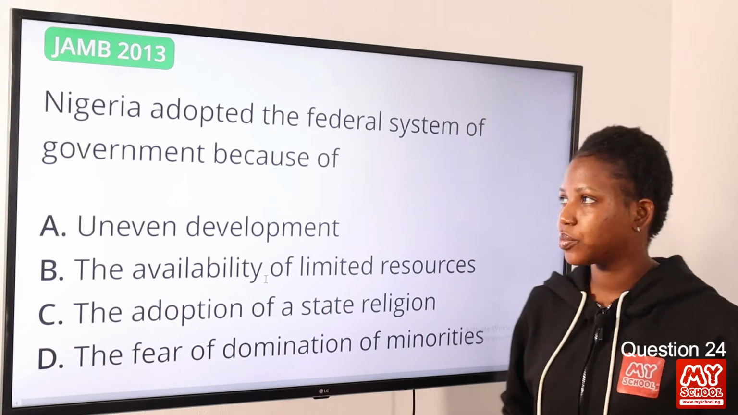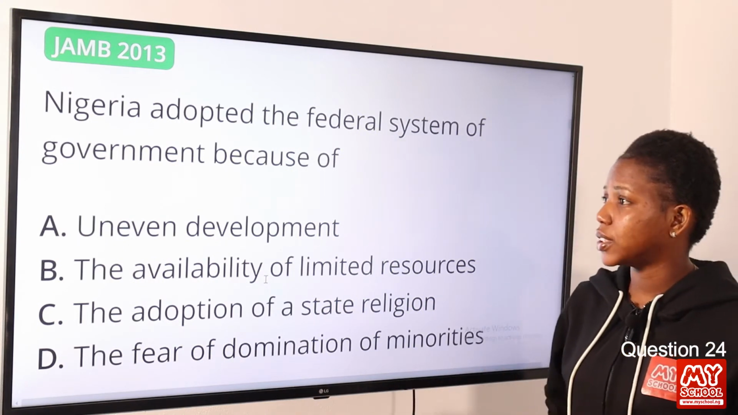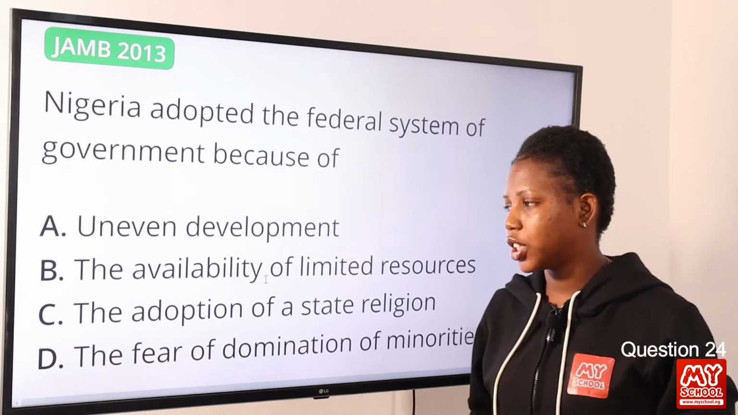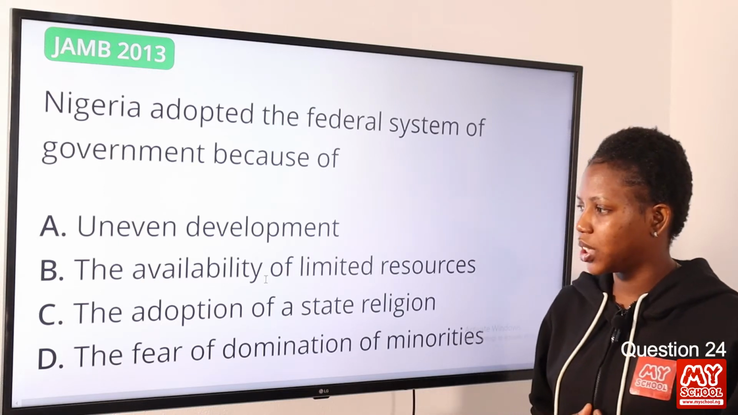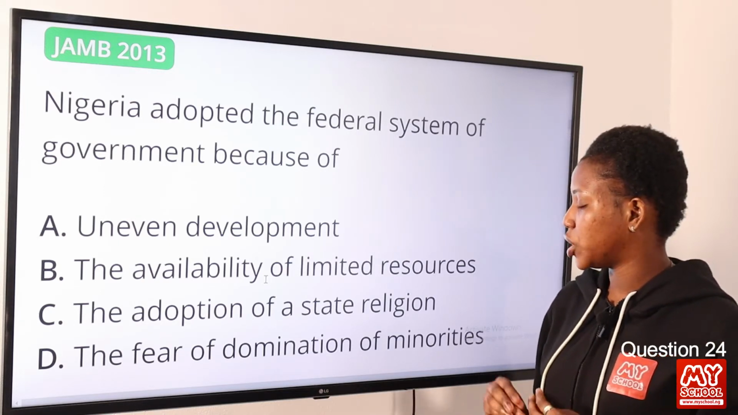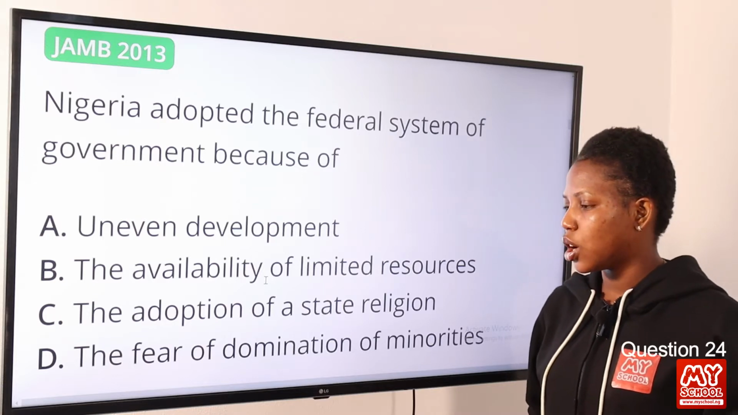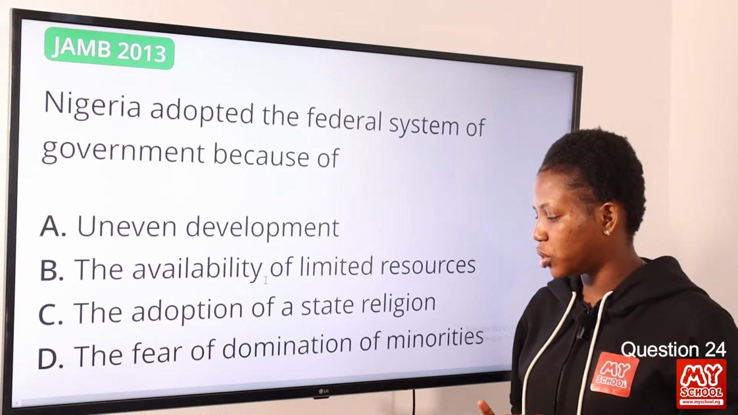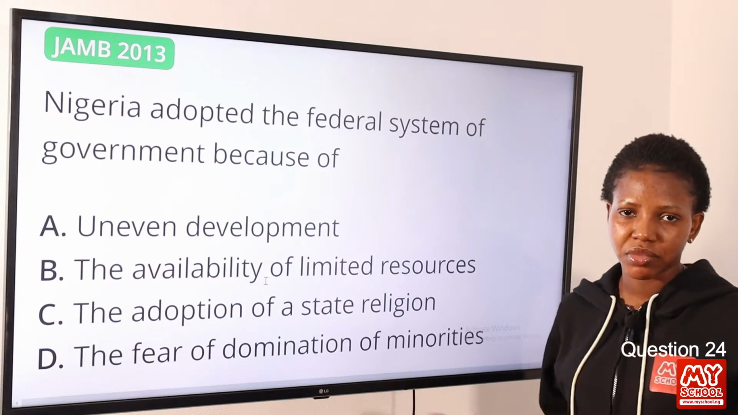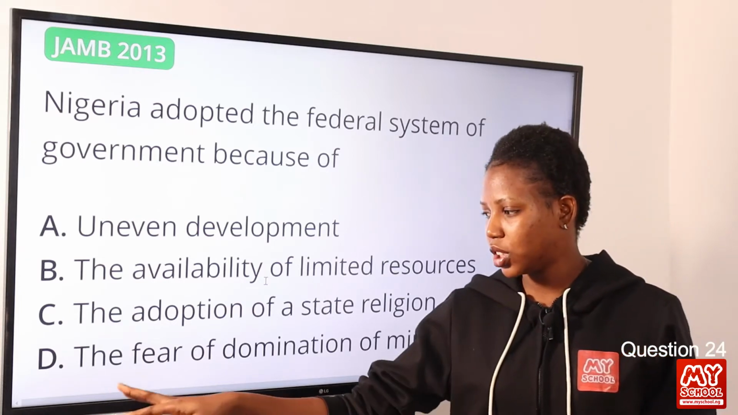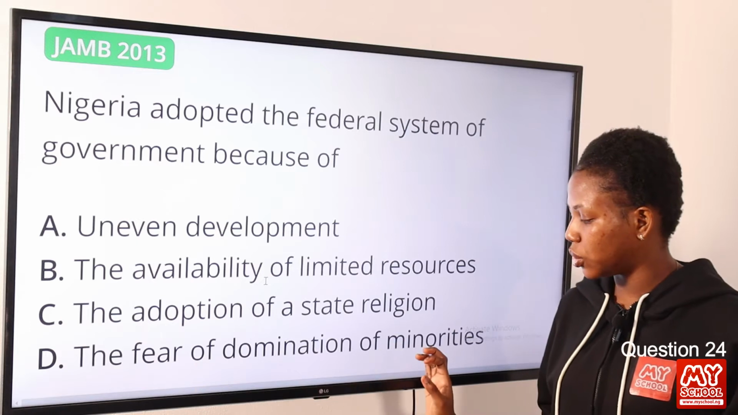Question 24. Nigeria adopted the federal system of government because of option A, uneven development; option B, the availability of limited resources; option C, the adoption of a state religion; option D, the fear of domination of minorities. The answer to this question is option D, the fear of domination of minorities.